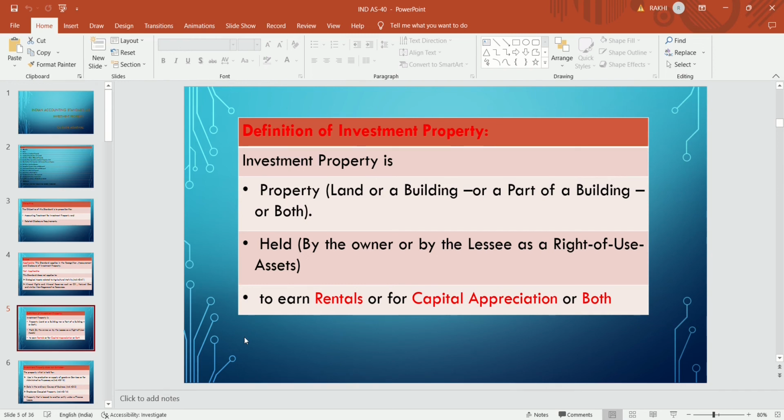Lease means if the entity has taken a building on lease or land on lease for sublease purpose, then that asset is also covered under investment property if the purpose of that asset is to earn rentals or for capital appreciation. The intention of the management is to earn rentals or capital appreciation, then that land and building is treated as an investment property. But if the purpose is anything other than rental income or capital appreciation, then that asset is not covered under this standard.